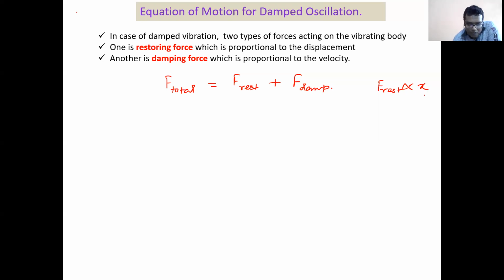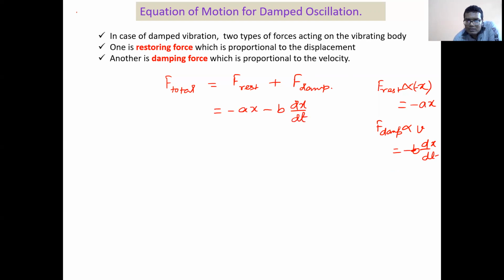So if restoring force is proportional to displacement and equal and opposite to the displacement, and we take this proportionality constant as A, then restoring force is minus AX. And the damping force, what have we taken? Damping force is proportional to the velocity of the body, and we have taken the constant as B: minus B dx/dt, right?